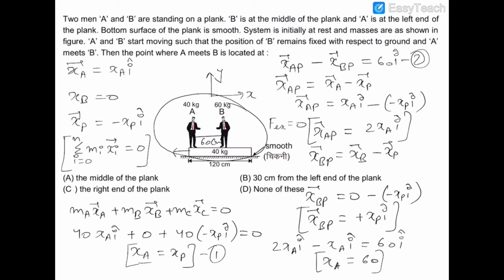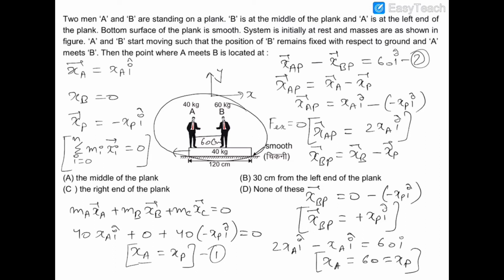Now xp will be the displacement of plank P in the backward direction, and we know that xa and xp are equal. So this 60 is also the displacement of the plank.